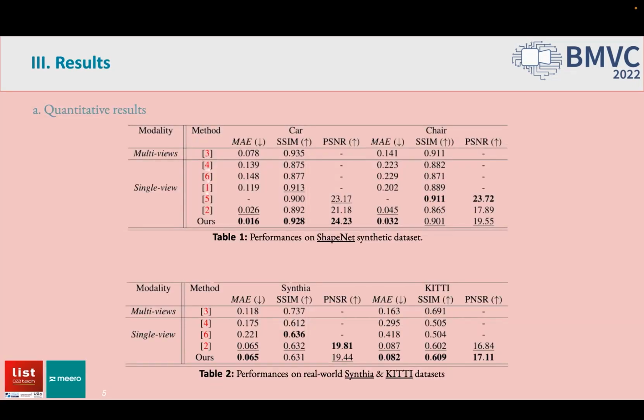We now present some results on 4 different datasets we experimented with. We considered the ShapeNet dataset, a synthetic one where images are rendered at a fixed elevation angle. 2 different classes were used, the chair and car ones. Results in Table 1 highlight how well our method performed by almost always beating current state-of-the-art methods. We also test our method on 2 real-world datasets called Synthia and KITTI. While we outperformed the concurrent method on KITTI, we managed to get pleasant and competitive results on Synthia.